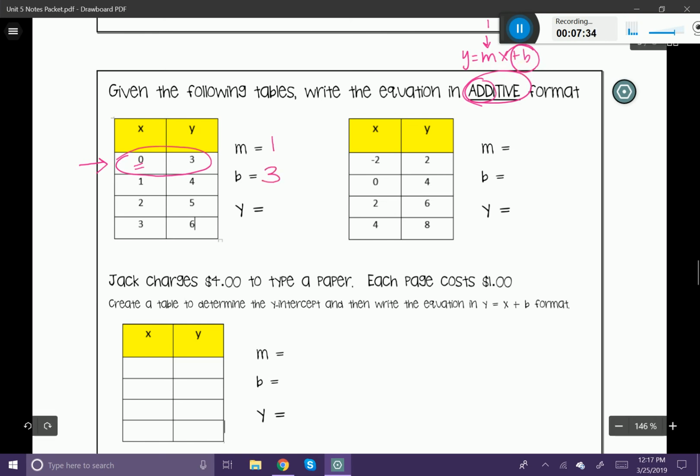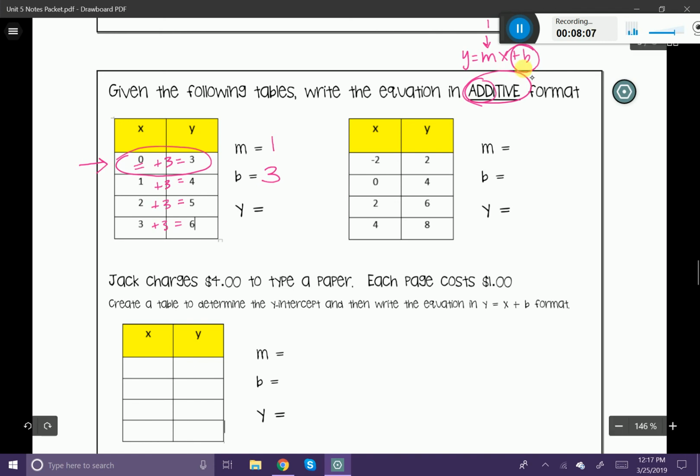Another way that you could do this is this. You could find the additive number for each of these points. So 0 plus 3 will give us 3. And 1 plus 3 will give us 4. And 2 plus 3 will give us 5. And 3 plus 3 will give us 6. It's very similar to the multiplier, but instead we're adding. So we use the multiplier whenever we're finding a proportional relationship. We use the additive number. We add whenever we're using the additive format.